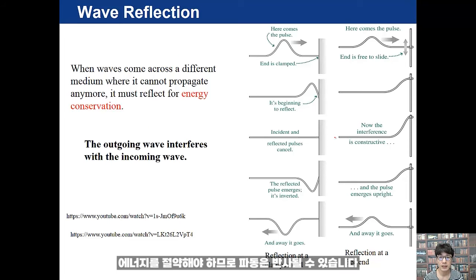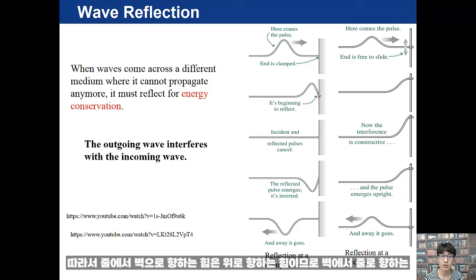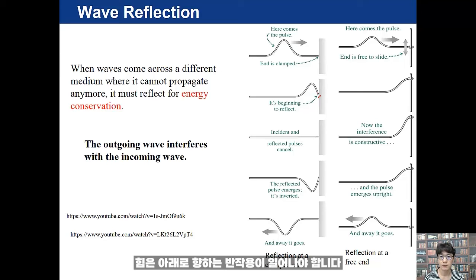Waves can reflect because energy should be conserved. For a one-dimensional wave along a string, the wave should be reflected if there is no energy dissipation. For a clamped end, due to Newton's third law, the string acts on the wall with an upward force, so the action is an upward force from the string to the wall. So the reaction from the wall to the string should be downward. That's why the reflected wave is out of phase.